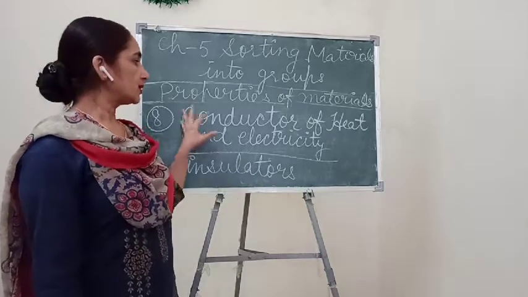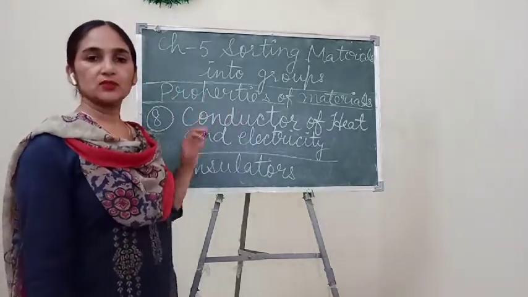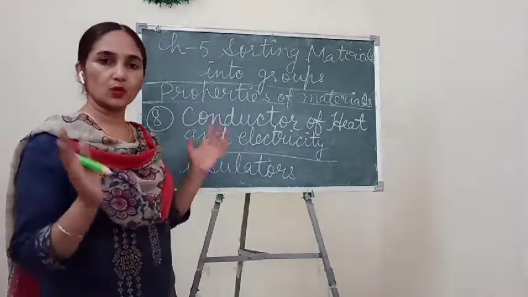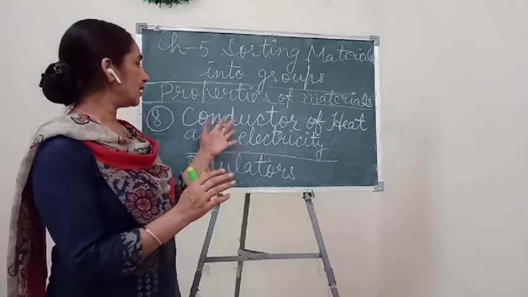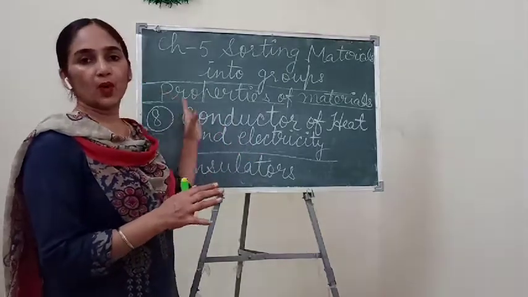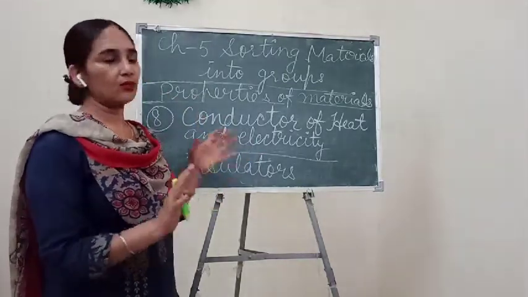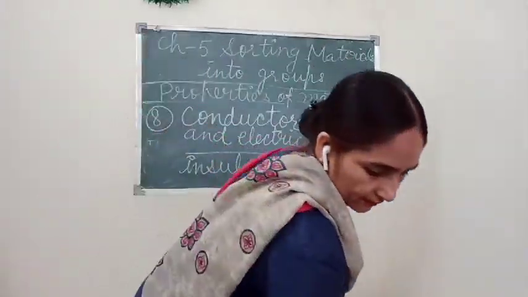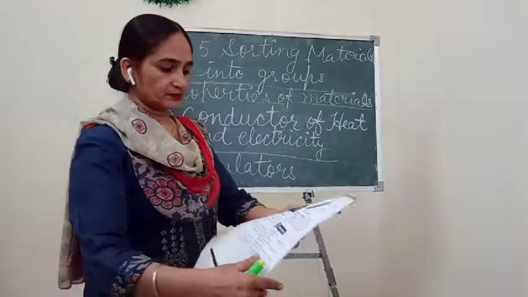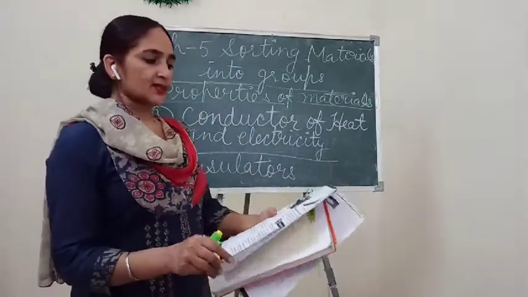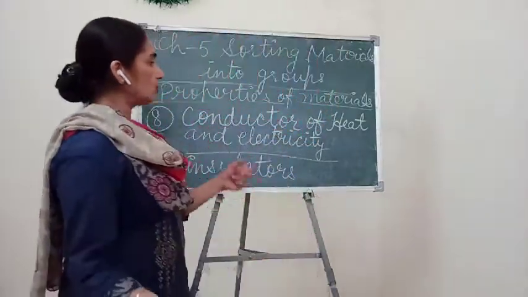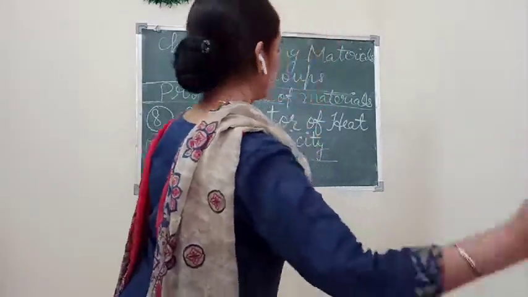Understand? So on the basis of conductors or insulators, we can separate out the materials into different groups. So these are also important properties of our materials. Okay. So after this, children, the last topic which is given in your book is related to magnetic attraction.